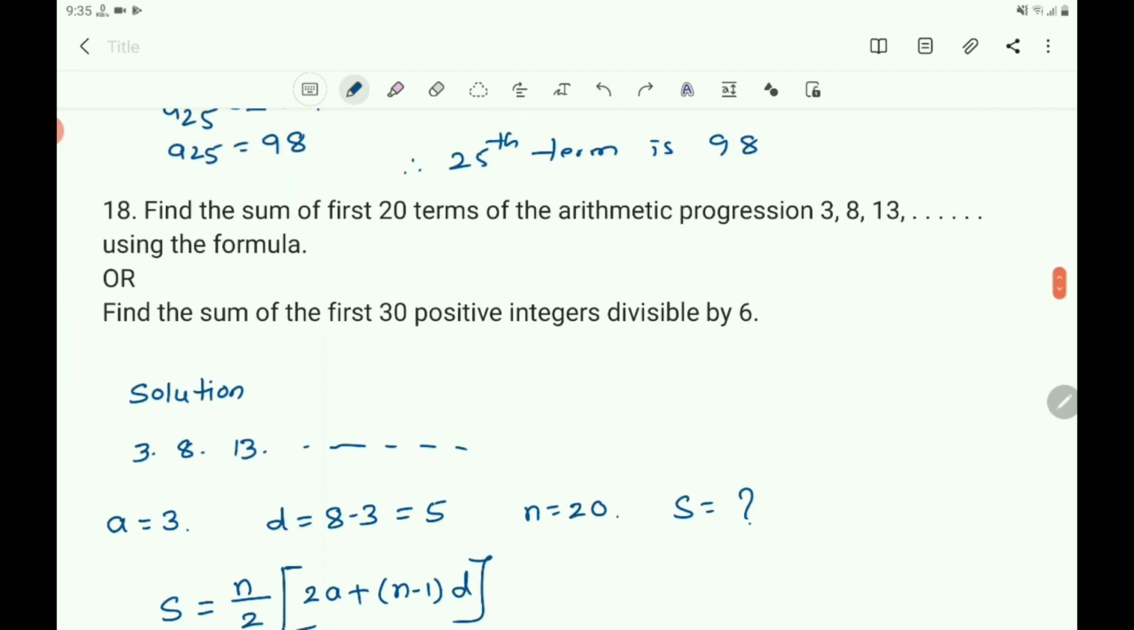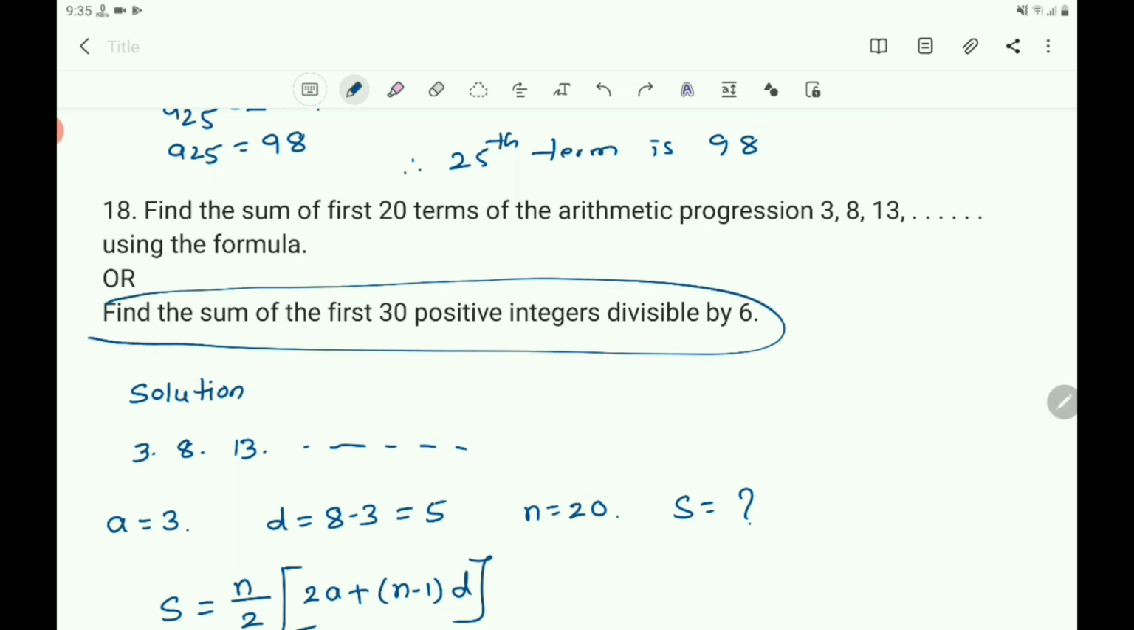Next there is an OR question. Find the sum of the first 30 positive integers divisible by 6. You can solve any one of the questions which is easy for you. Now here I am solving both the questions. You try whichever is easy for you. And now let us take the second question. Find the sum of the first 30 positive integers divisible by 6.